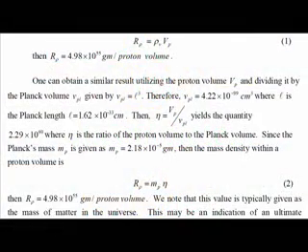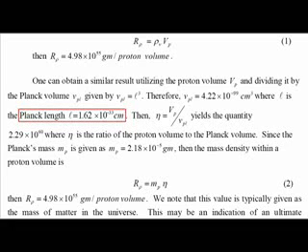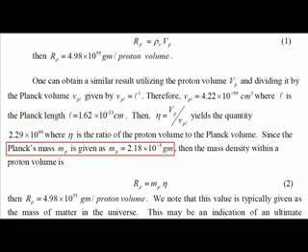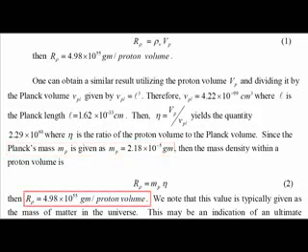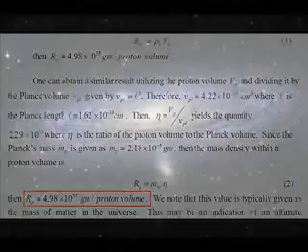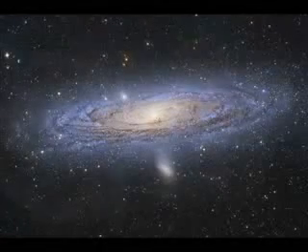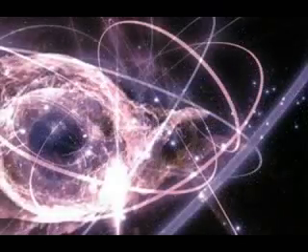I also liked how Nassim showed how one can obtain similar results by using the proton volume to Planck volume ratio multiplied by the Planck mass to get the same result of 4.98 times 10 to the 55th grams, the entire mass of the universe inside every single atom.